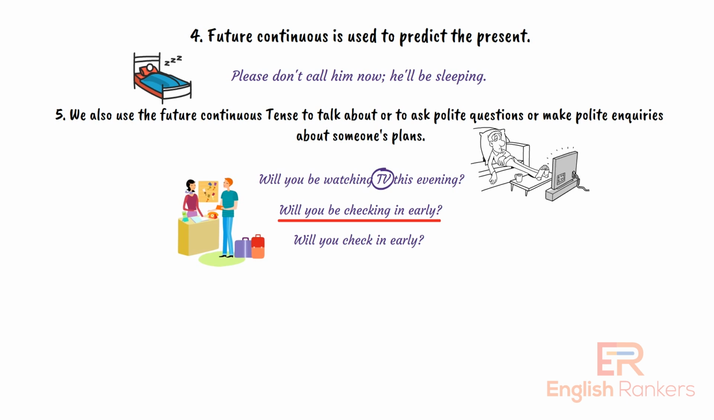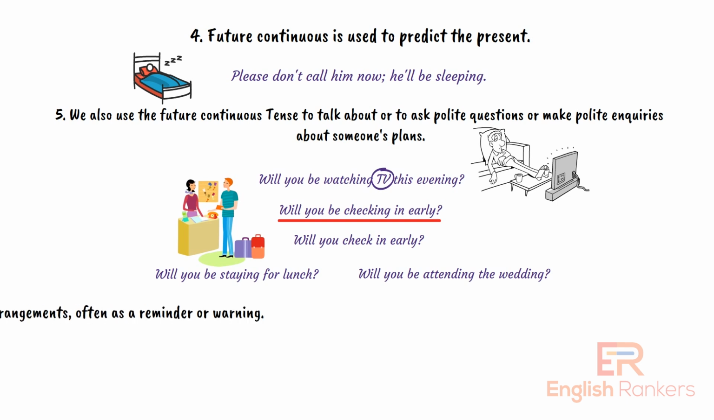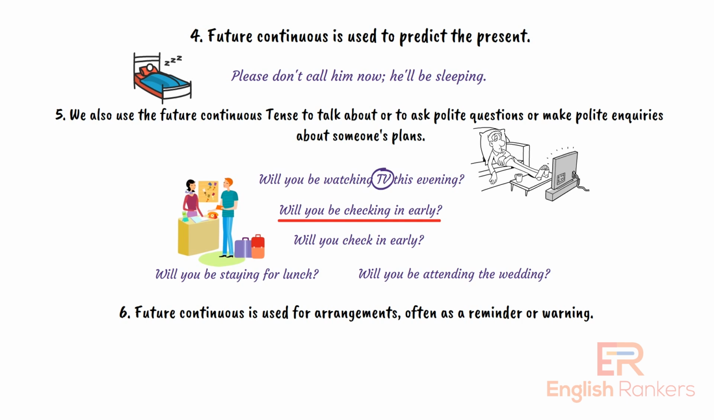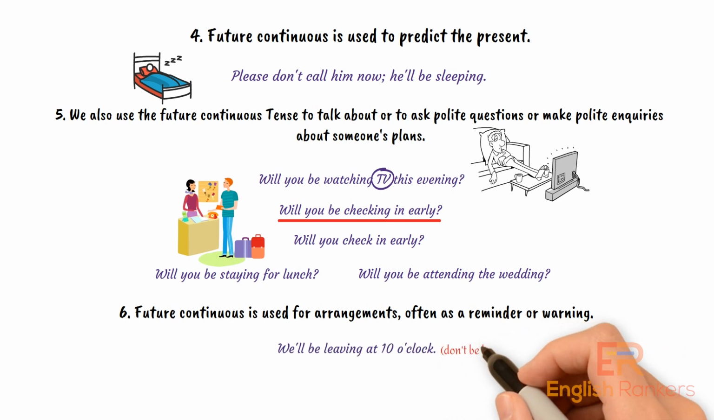More examples are as follows. Will you be staying for lunch? Will you be attending the wedding? Sixth, future continuous is used for arrangements, often as a reminder or warning. We'll be leaving at 10 o'clock. The hidden message is don't be late.